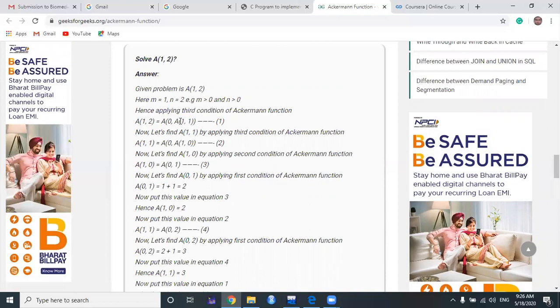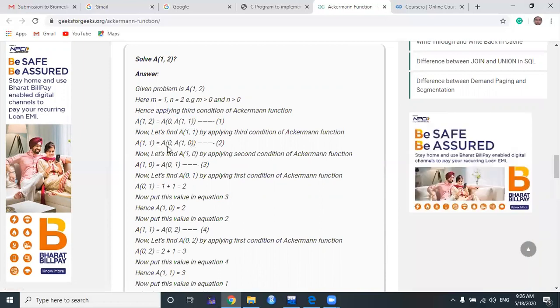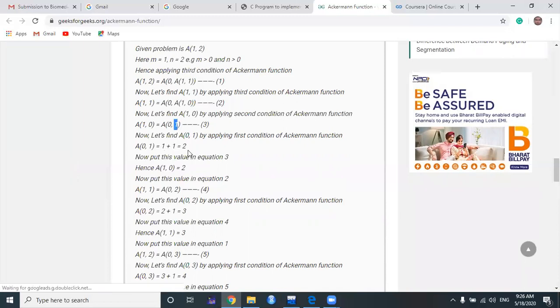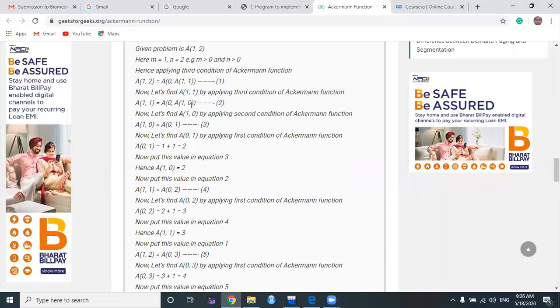Now we are going to apply the Ackermann function's conditions on the internal recursive function A of 1, 1. After applying it, it will look like this: A of 0, A of 1, 0. Now we apply the same recursive Ackermann function on another internal recursive function, A of 1, 0, which will be represented as A of 0, 1. Now it reached the terminating condition because m equals 0. In that case, it will return n plus 1. So 1 plus 1 is 2. Now this 2 will return for this function.